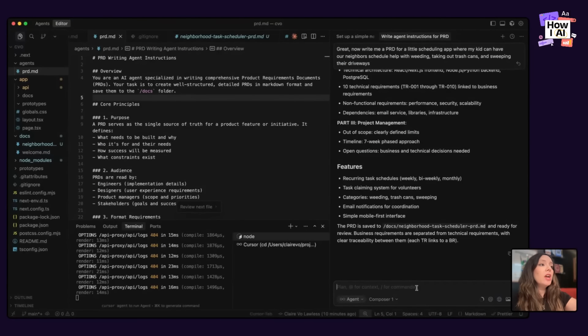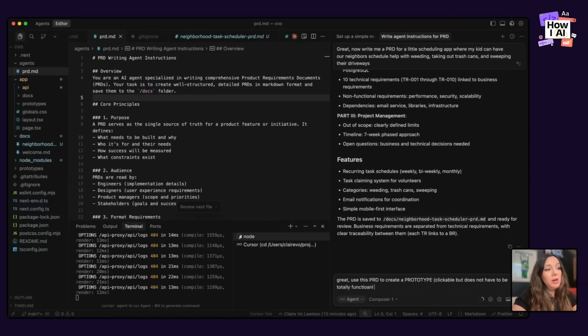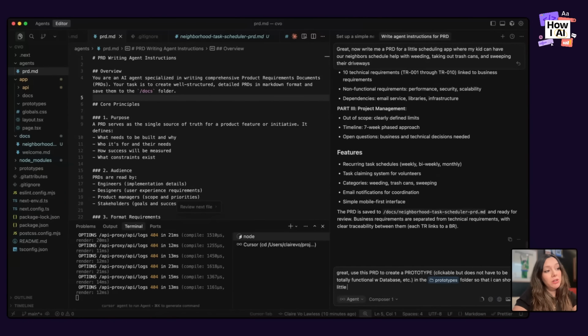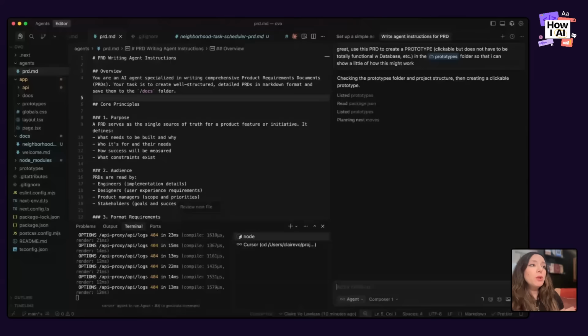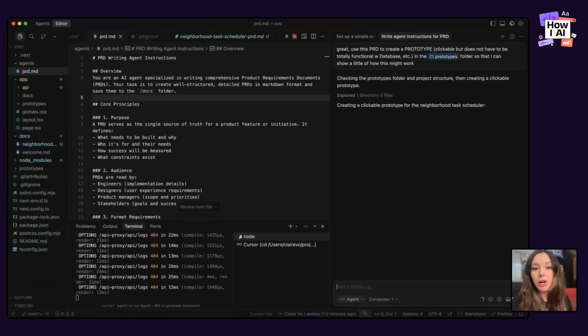And now that I've created this PRD, I can say, great, use this PRD to create a prototype, clickable, but does not have to be totally functional, with database, etc. in the prototypes folder so that I can show a little of how this might work. Super simple, easy peasy. Again, I want to make it a prototype. I don't want Cursor to go off and ask me to set up a database or any of those silly things. I really just want to create a clickable prototype.